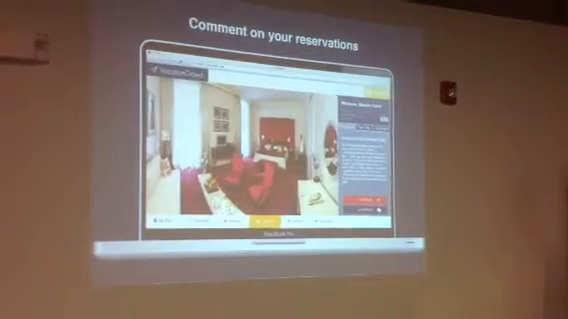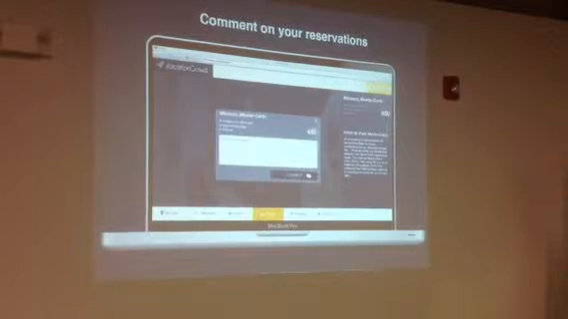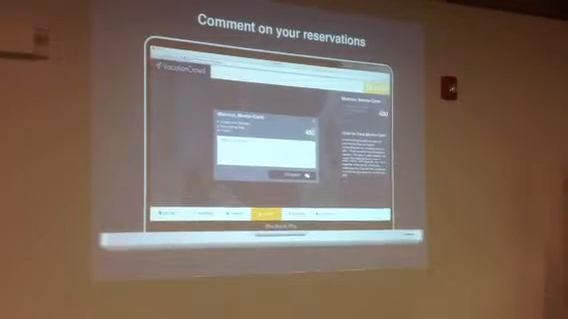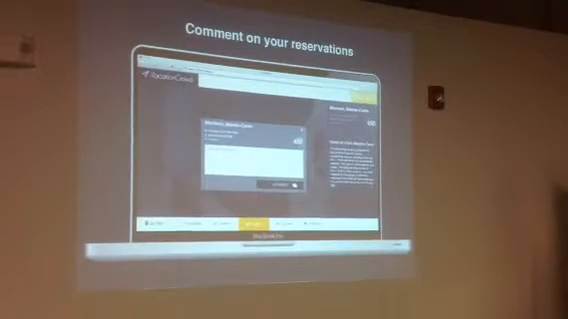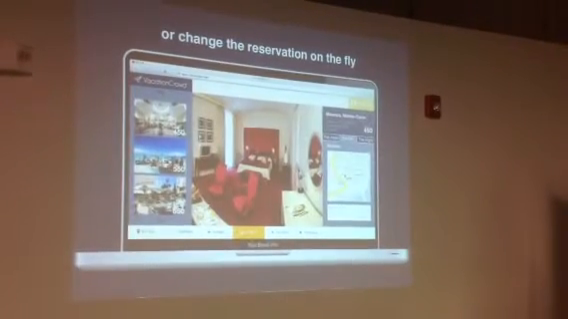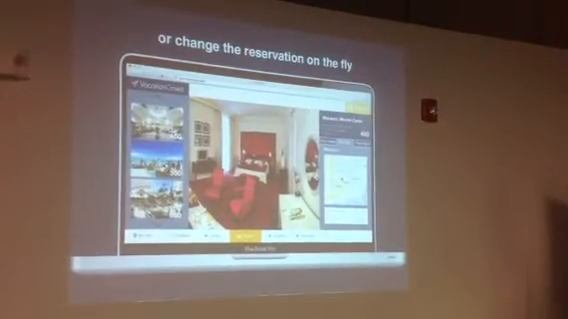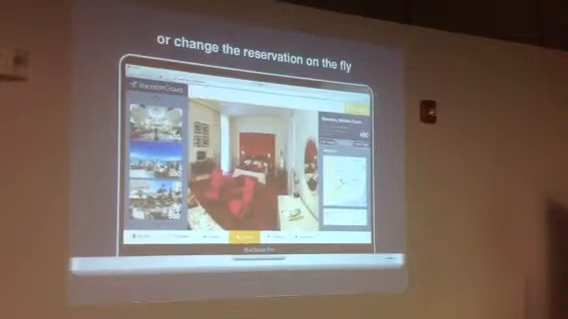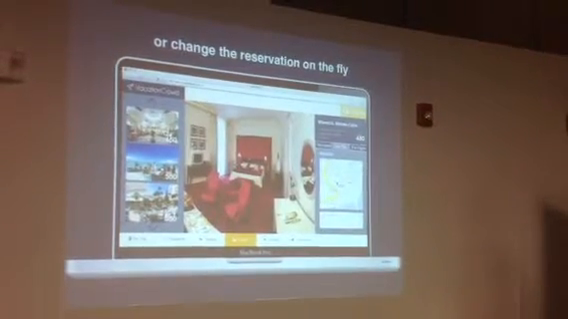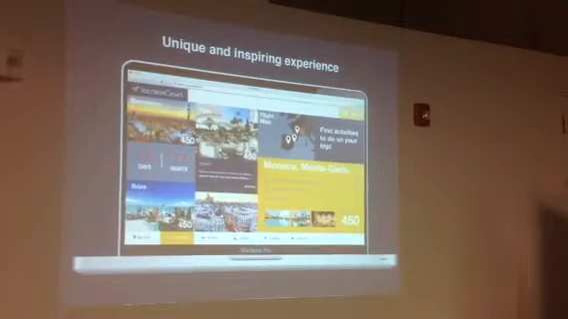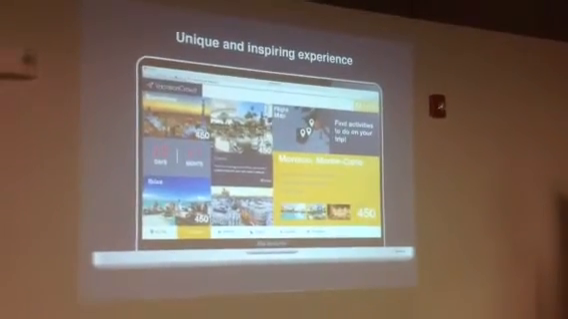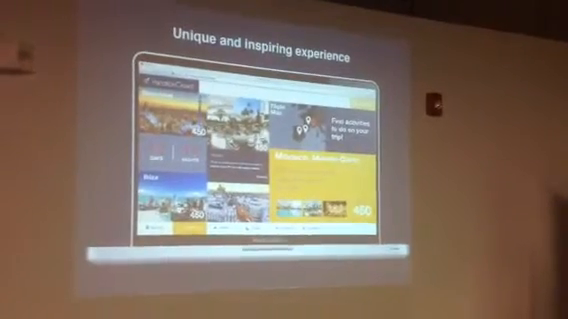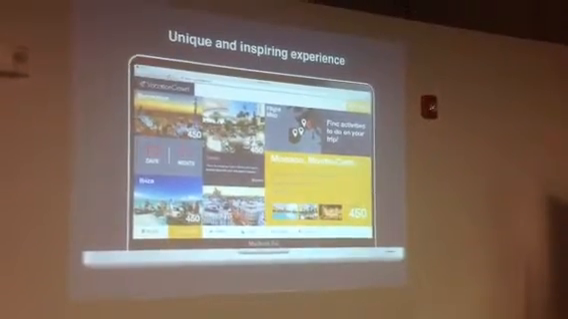You can even comment on your reservations, which is part of the engagement that we want to have. Perhaps you want to ask, is it a kid-friendly hotel, or can I take my pet here? Or you might even want to change the reservation online by selecting another hotel, or other accommodations, or other flights. Again, we believe that the key to this is to have a rich visual application that is unique for every customer.